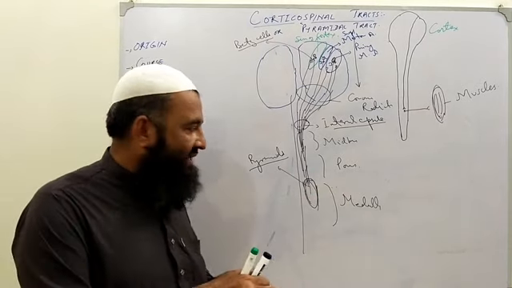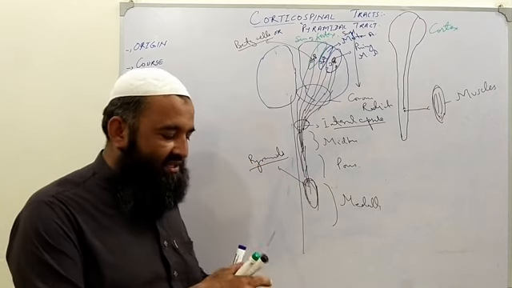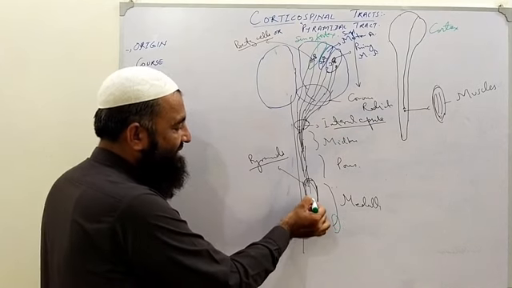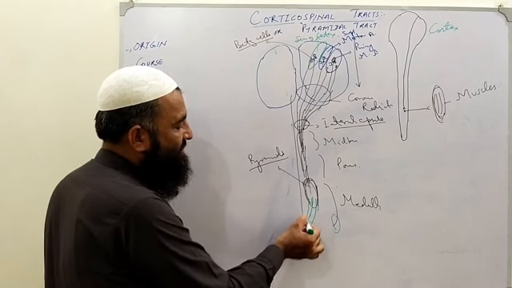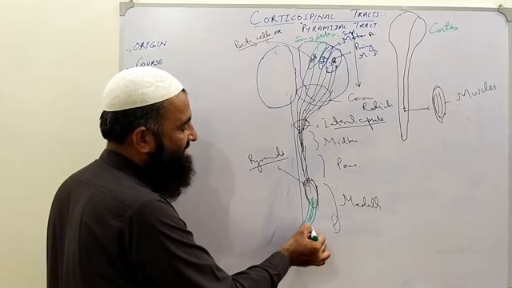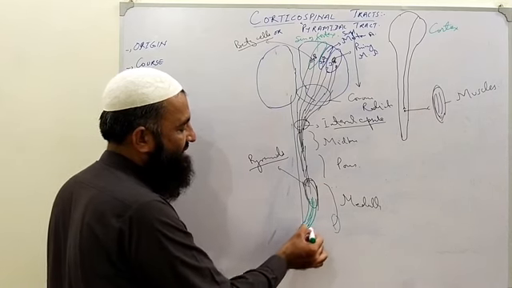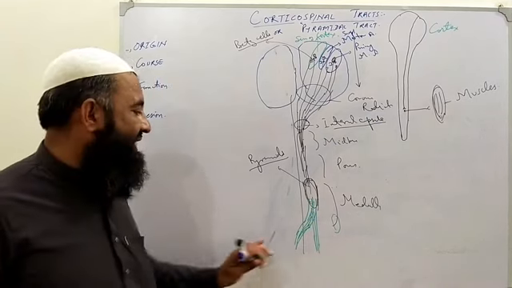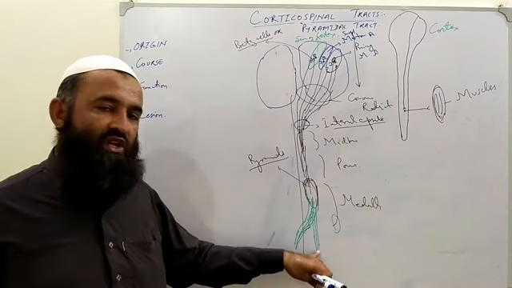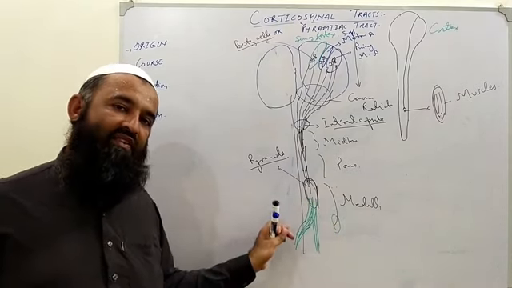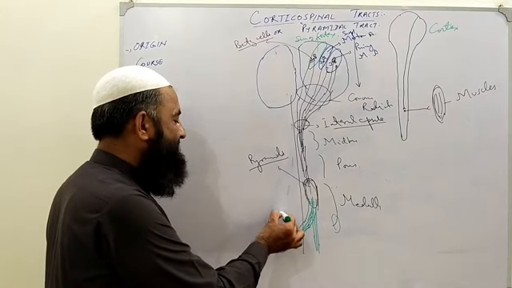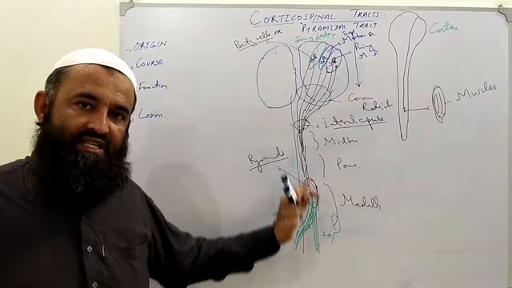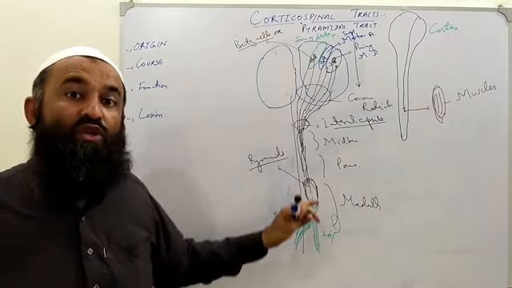Now here what will happen? In the upper portion they will form the pyramid. In the lower portion of the medulla, this tract will be divided into portions. The majority of the tract will cross to the opposite side. Some fibers will remain on the same side. Clear? It is said that 4/5 of the fibers cross, or simply we can say around 80% of the fibers cross to the opposite side, and 20% remain on the same side from which they originated.